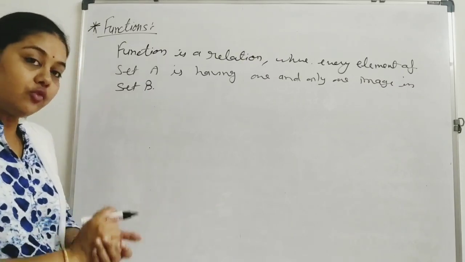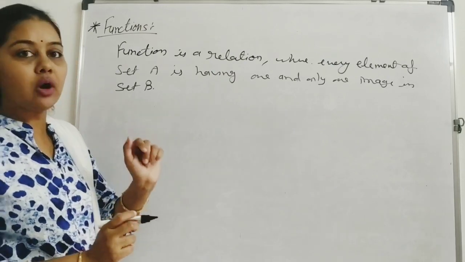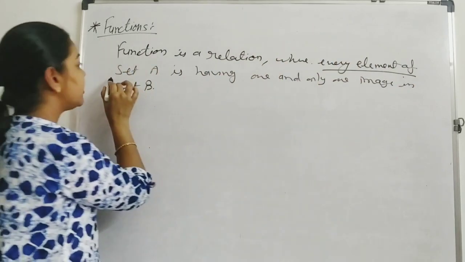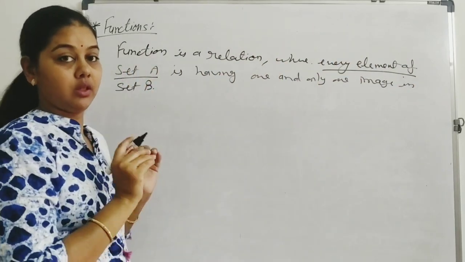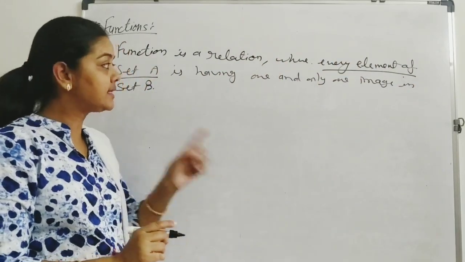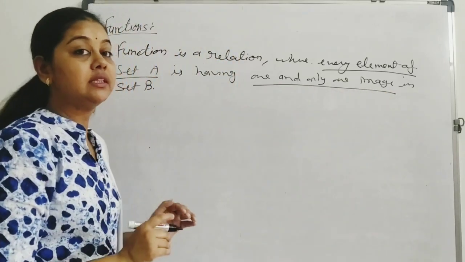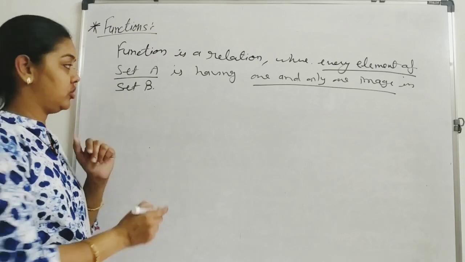Which relation will be called a function? If it satisfies that every element of A has an image, and the second condition is one and only one image, then that will be called a function.